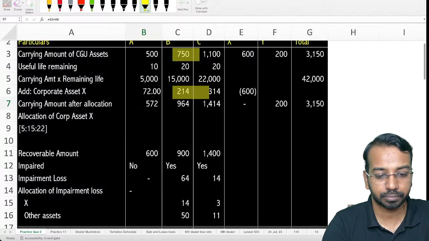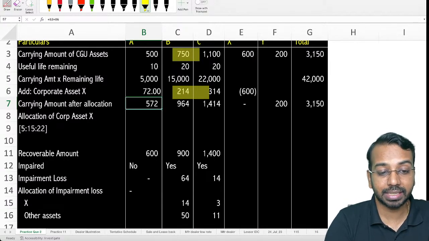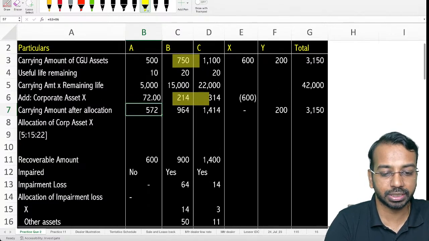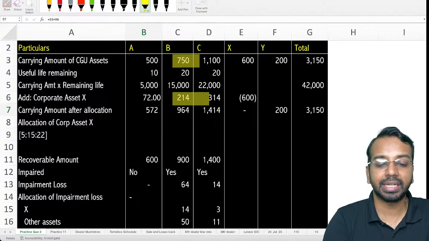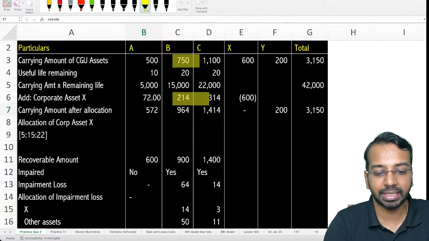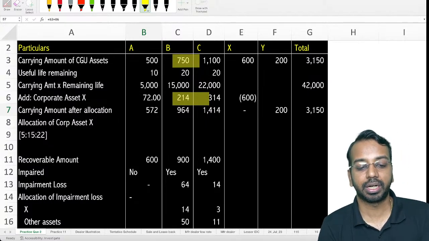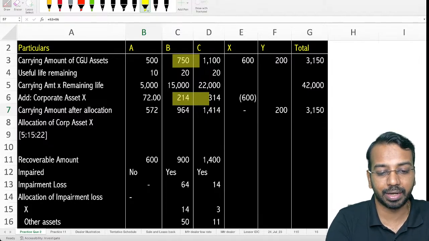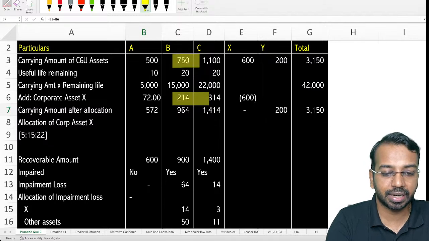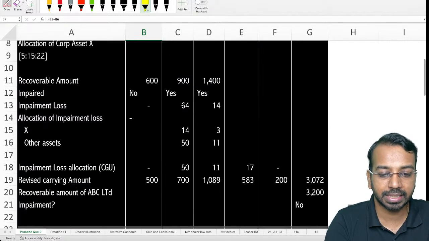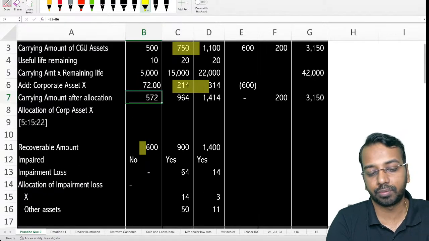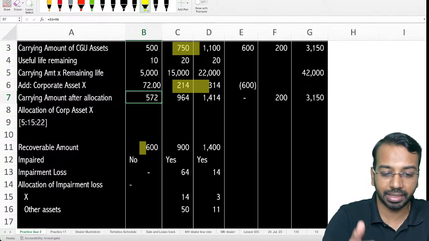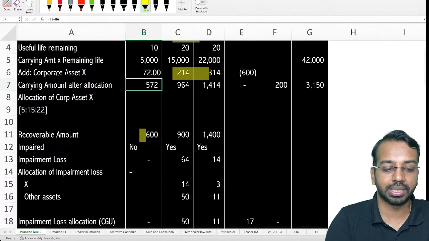Now, first you have to test the impairment loss for each cash generating unit. The question says the recoverable amounts are 600, 900 and 1400. If the recoverable amount is less than the carrying amount, only then there is impairment. So compare 600, 900, 1400 with 572, 964, 1414. 572 to 600, no impairment, ignore it. 964 to 900, yes. 1414 to 1400, yes. So there is an impairment.